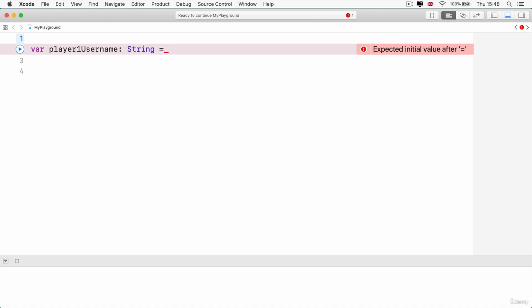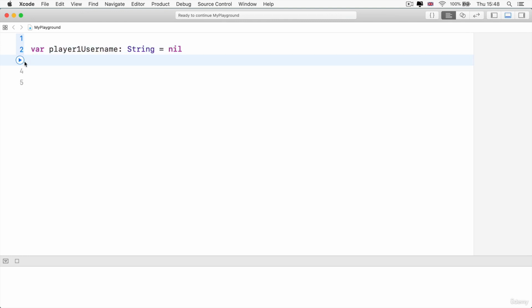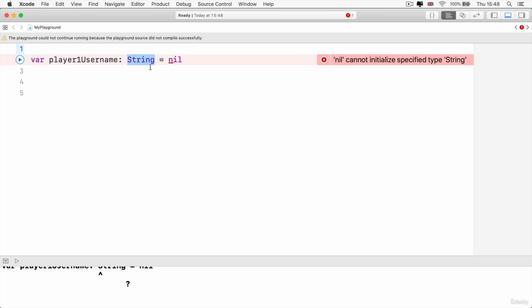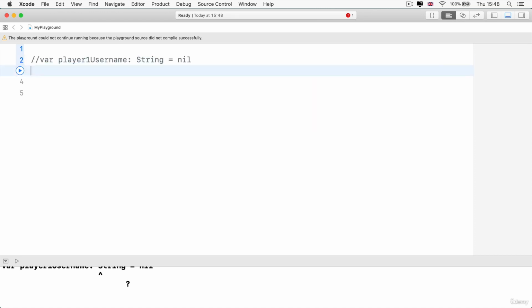It's going to contain no data, or nil. And as soon as you try to run this, because our variable is only meant to hold data of string data types, it gives us an error. So we can't just take a normal variable container and try to give it no data. What can we do instead?